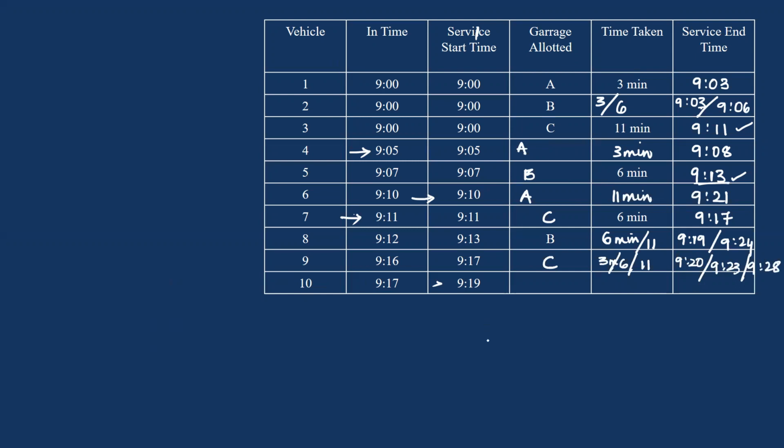And one garage should be free by 9:19. A is not free till 9:21, C is not free till 9:20, isn't it? So B is free by 9:19, so this vehicle was allotted to B at 9:19, and the service offered can be for either 3 minutes or 6 minutes or 11 minutes, and this completes the set.